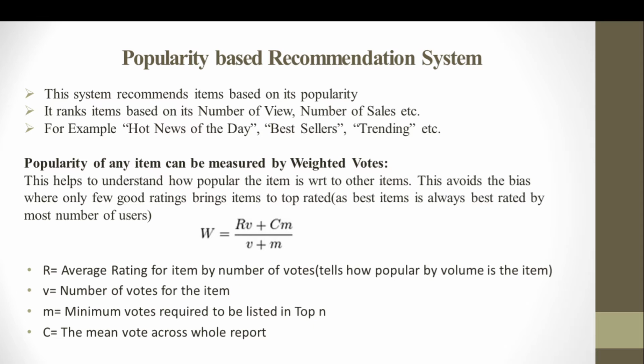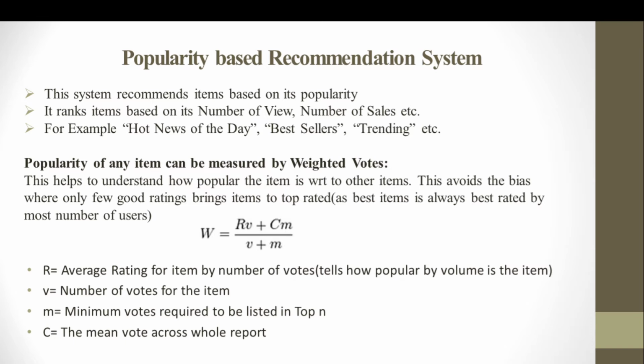Similarly, the number of sales of a specific item can also be considered under a popularity based system, right? Based on all these factors, we can tag specific items like best selling item of the day, trending video of the day, viral videos of the month, or hot news of the day if you are working on a news recommendation system, right? So that is one way to measure the popularity of a specific item.